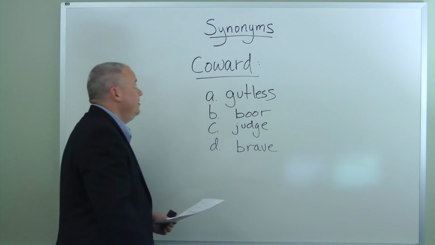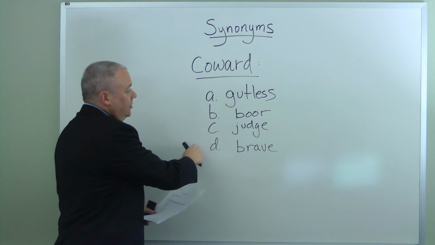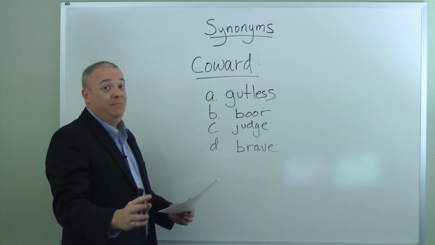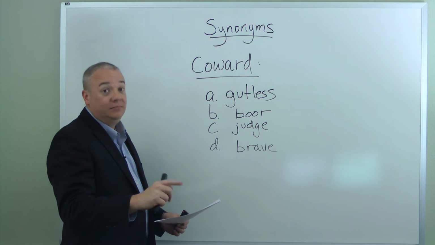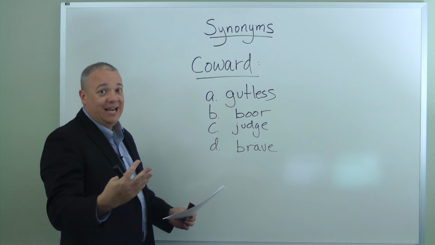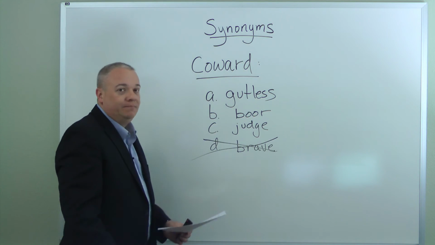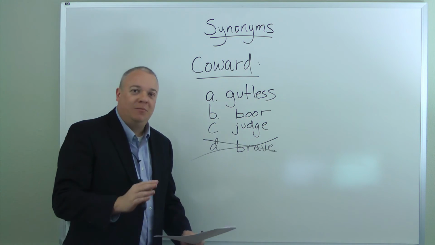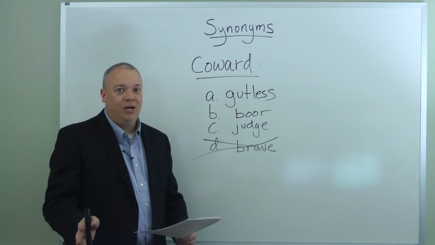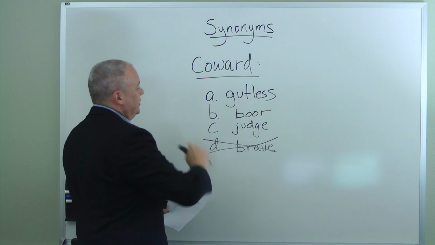brave. Now, as you're looking at the word coward and you're looking at the choices, we can automatically eliminate one because it's not a synonym, it's an antonym. It's something with the exact opposite meaning. So, brave can be ruled out automatically. We know someone who is a coward is not brave. So you've got three choices left now.